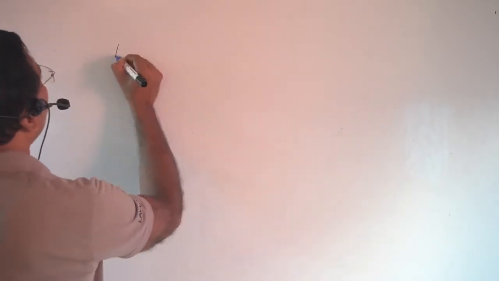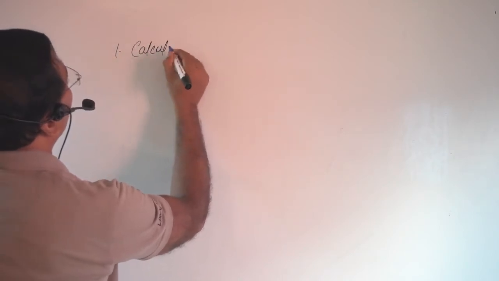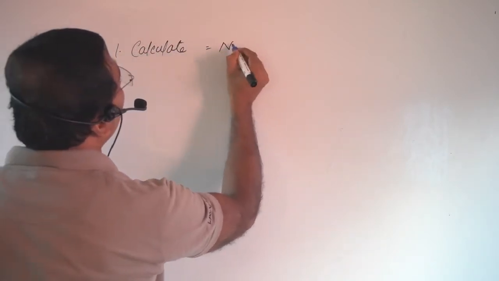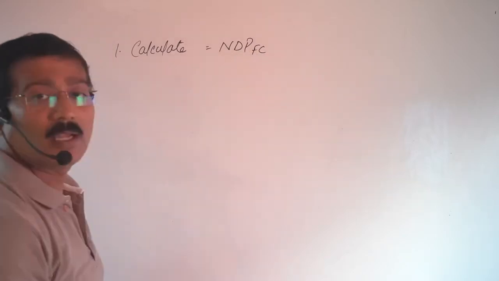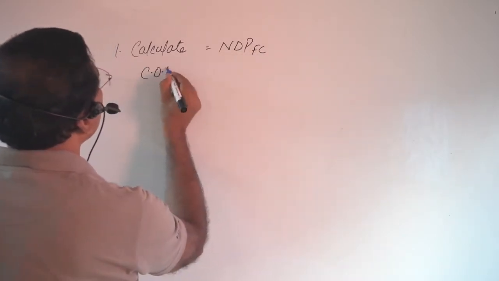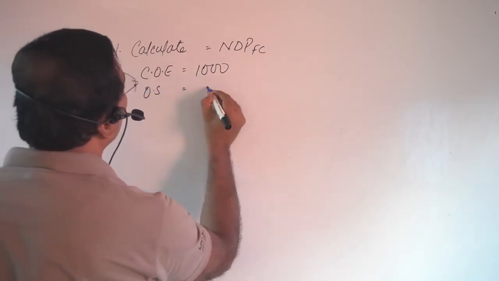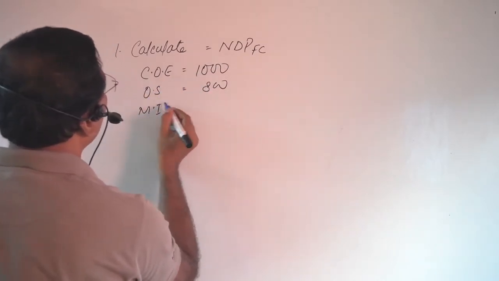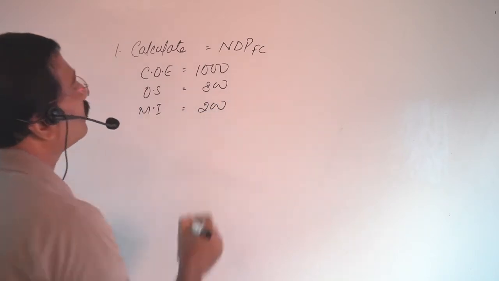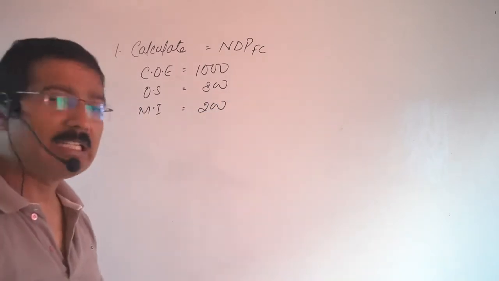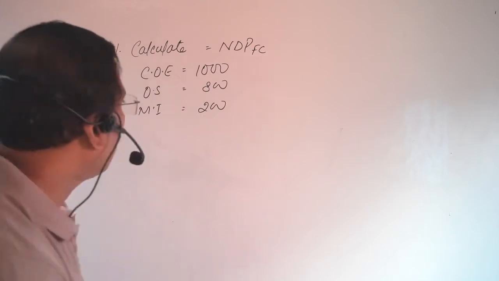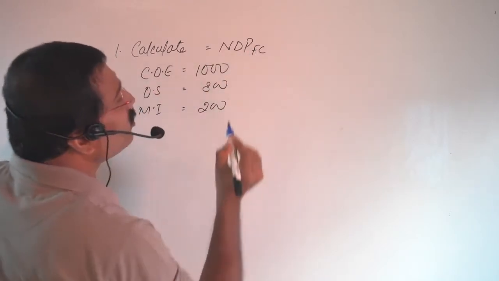Okay, students, here I am going to start some numericals, very simple numericals which you can understand very properly. The first one is calculate NDPFC, and the components are given in the question. Compensation of employees is 1000, operating surplus is equal to 800, and mixed income is equal to 200. I think all the students can easily calculate NDPFC. How will you calculate? What are the components of NDPFC?